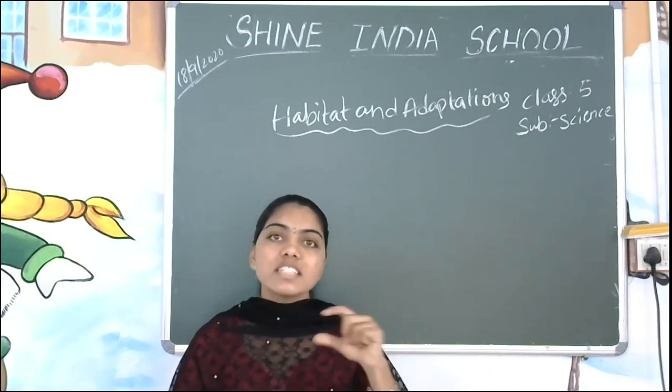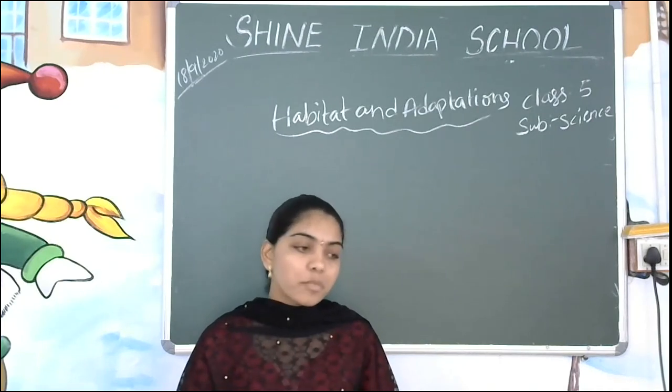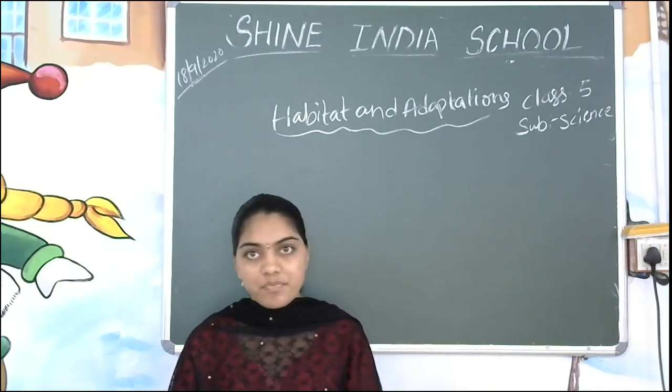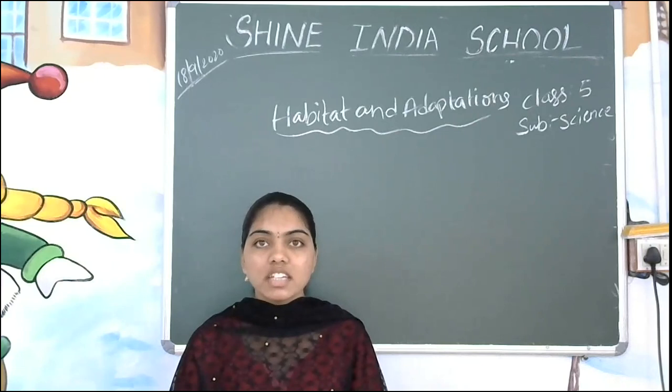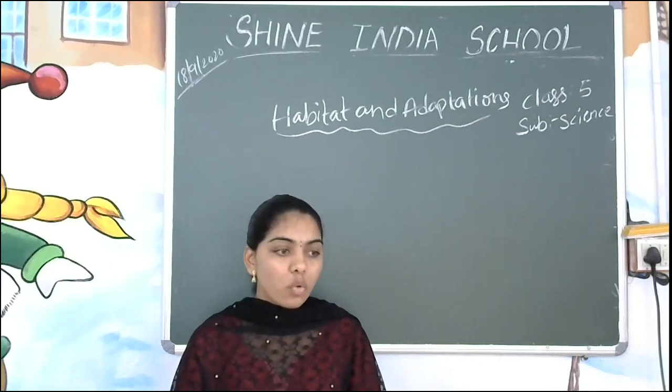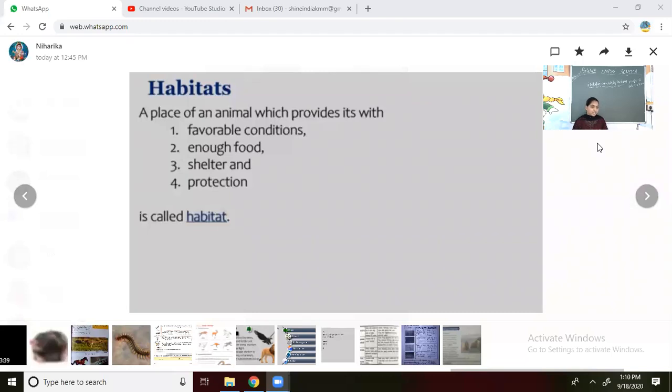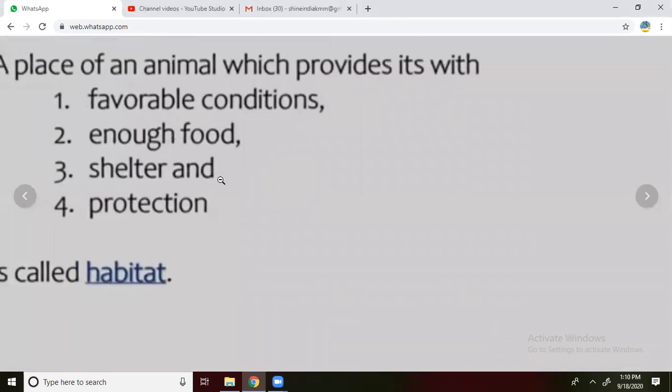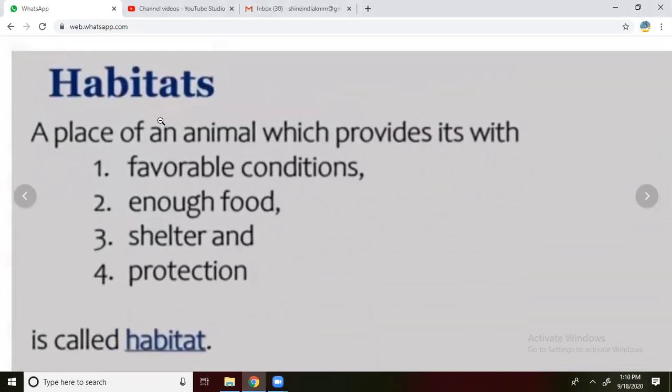Now we will see what is meant by the habitat definition. I am going to show you on the screen. Look at the picture and understand what we are going to know. Yes, habitat, habits, you can see. A place of an animal which provides it with favorable conditions. What is called the favorable condition?